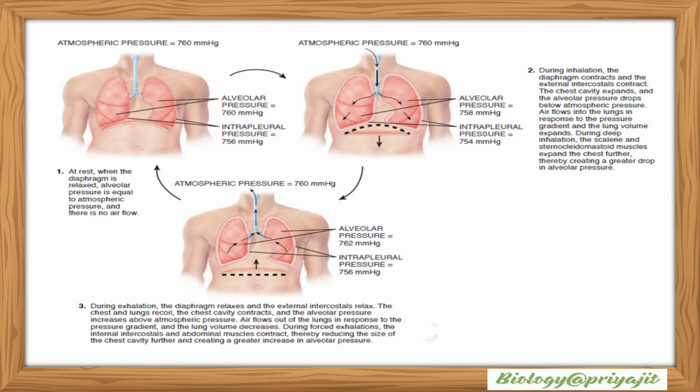During exhalation, the diaphragm relaxes and the external intercostals relax. The chest and lungs recoil, the chest cavity contracts and the alveolar pressure increases above atmospheric pressure. Air flows out of the lungs. In forceful exhalation, the internal intercostal and abdominal muscles contract, thereby reducing the size of the chest cavity further and creating a greater increase in alveolar pressure.